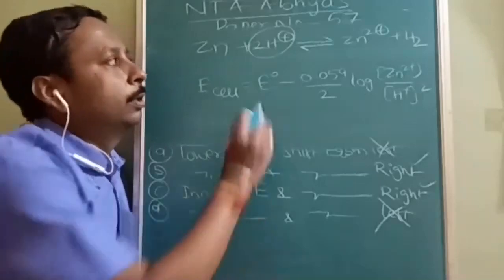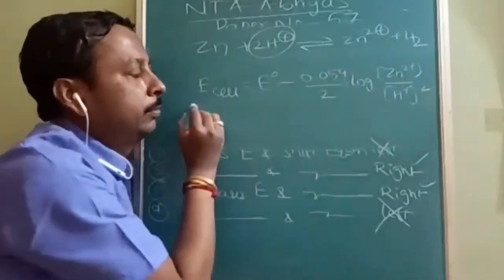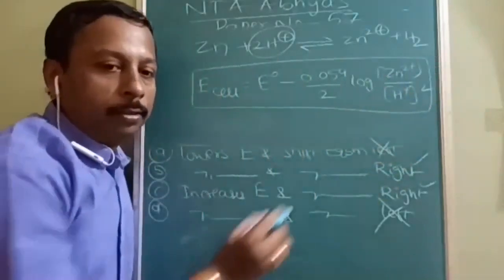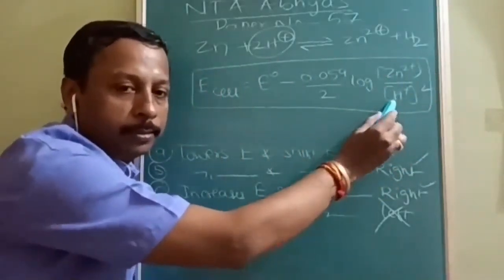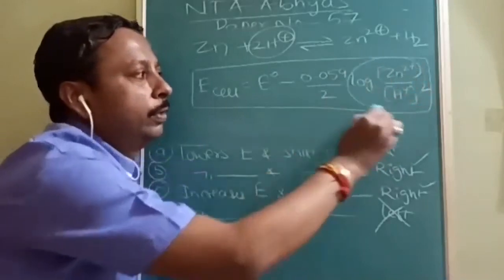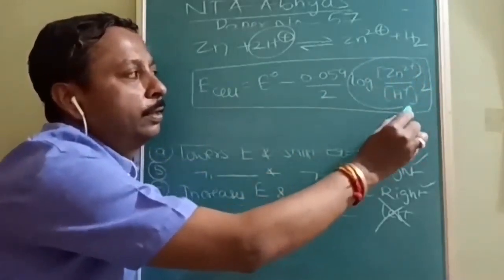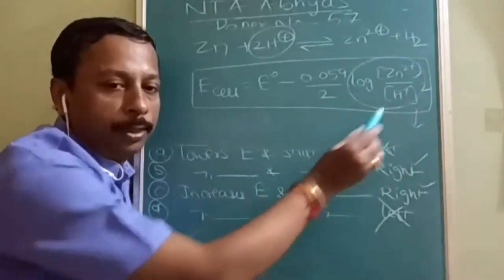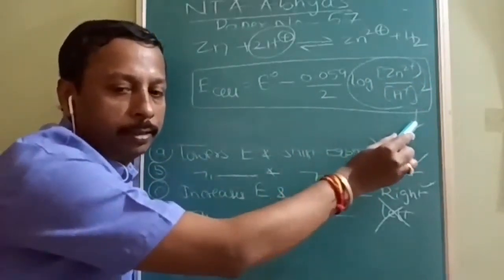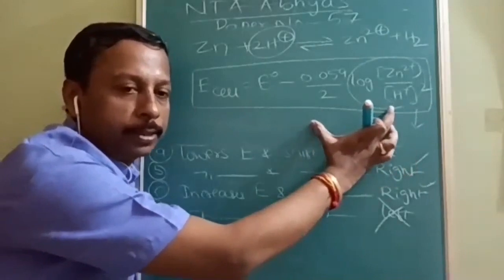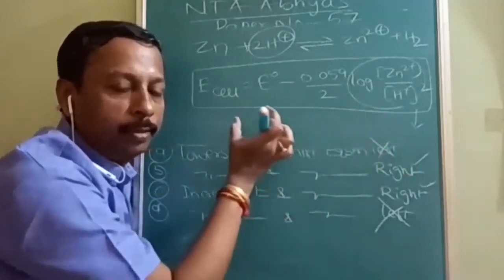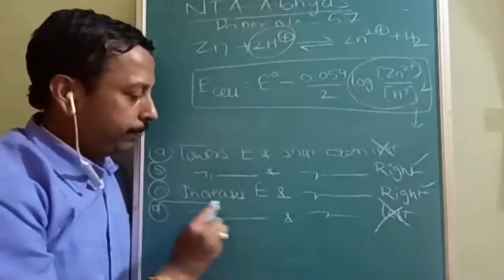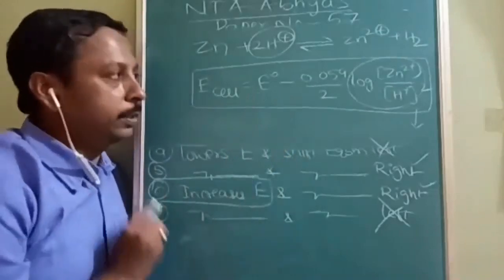Now here, H plus concentration. This is the Nernst equation for the cell reaction. So if H plus is increased, the denominator is increased, so the total value will decrease. We will subtract a lesser value, so the remaining value will be more. So E increases. Why does E increase, is it understood?